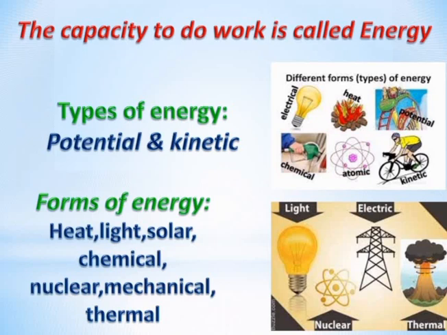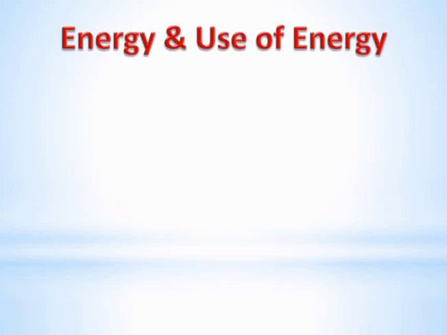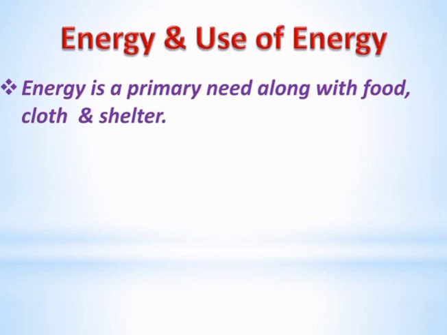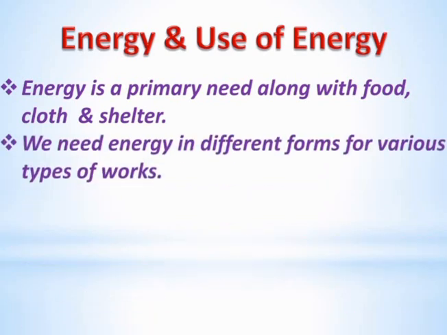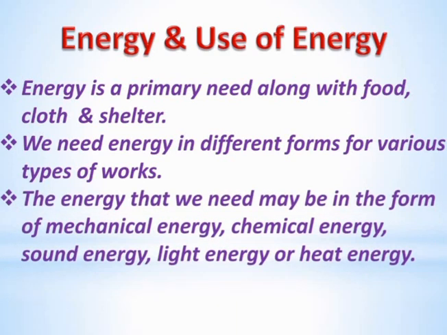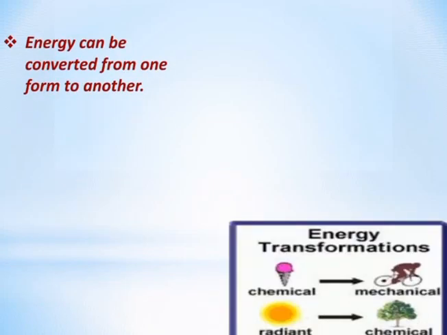Now, let's see about energy and uses of energy. In modern civilization, energy has become a primary need along with food, cloth and shelter. We need energy in different forms for various types of works. The energy that we need may be in the form of mechanical energy, chemical energy, sound energy, light energy or heat energy. As you know that energy cannot be created or destroyed.